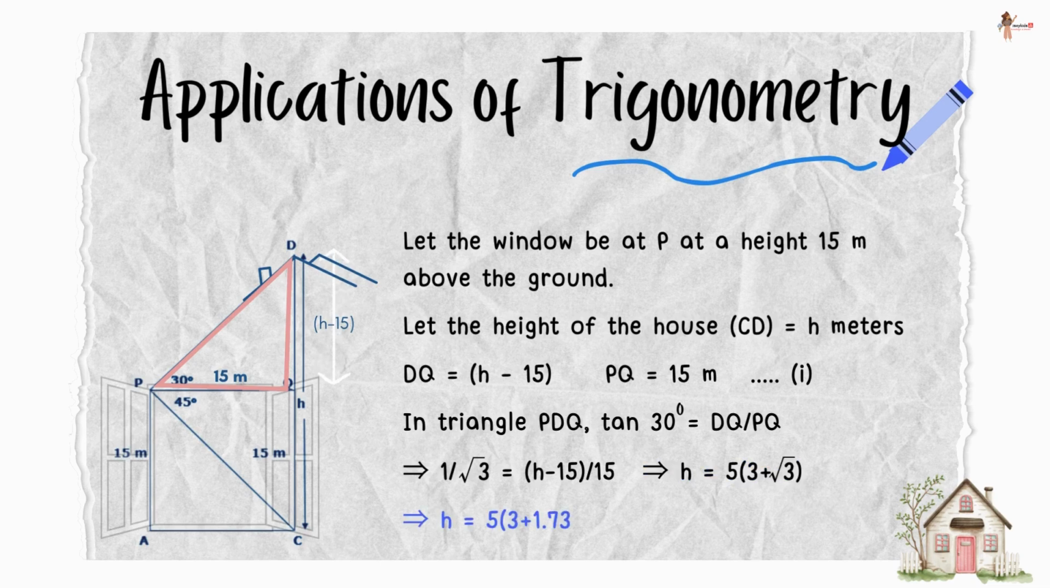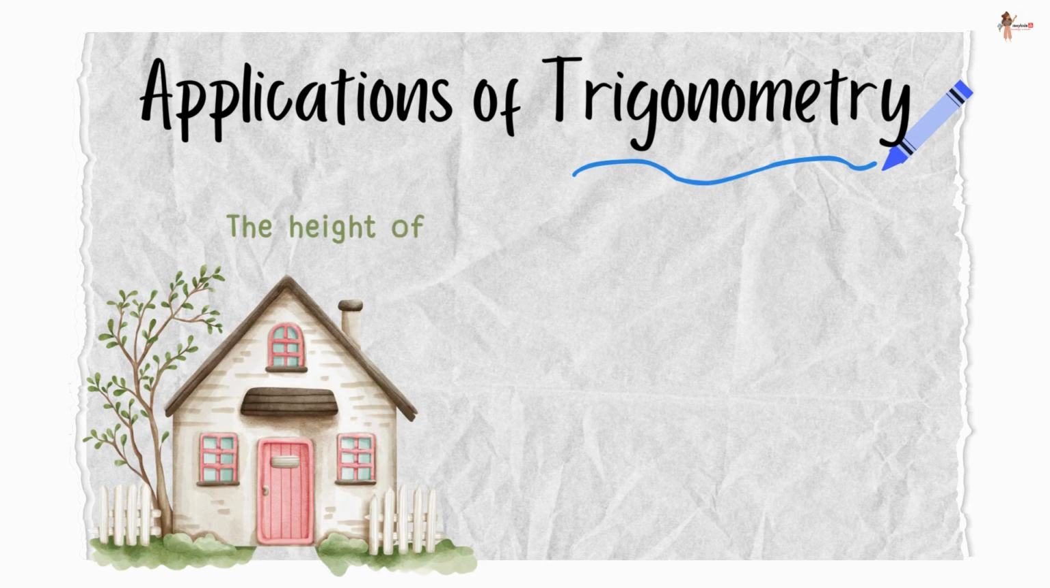Substituting the value of root 3 as 1.732 as given, we get h is equal to 23.66 meters. Thus, the height of the house is 23.66 meters.